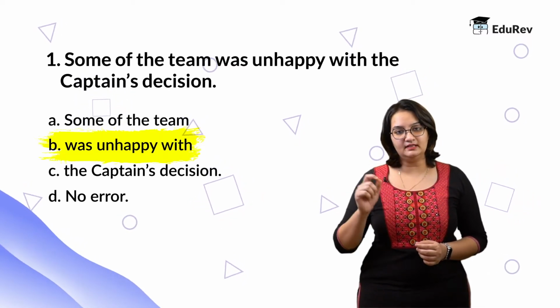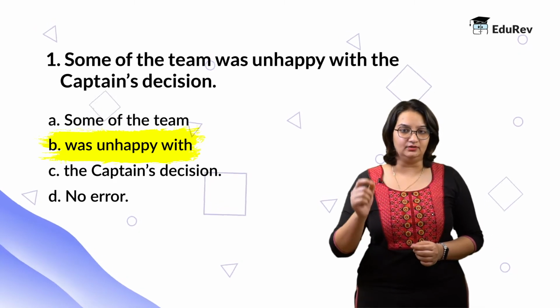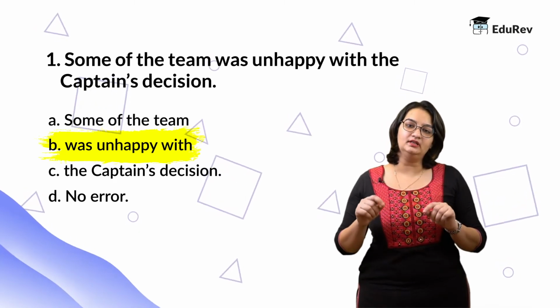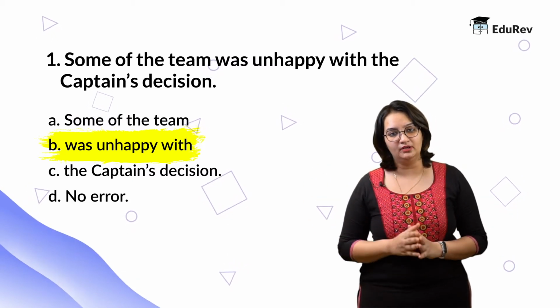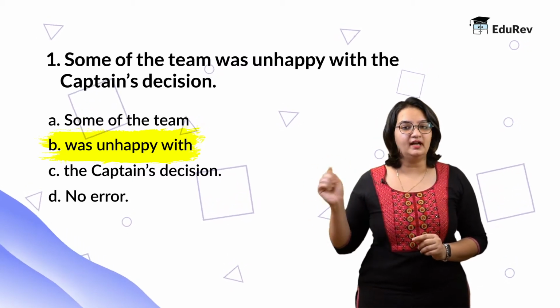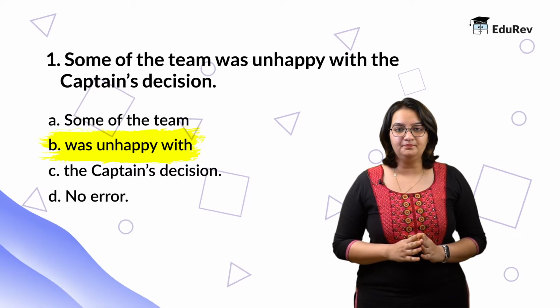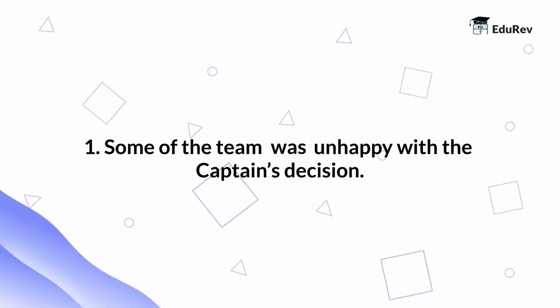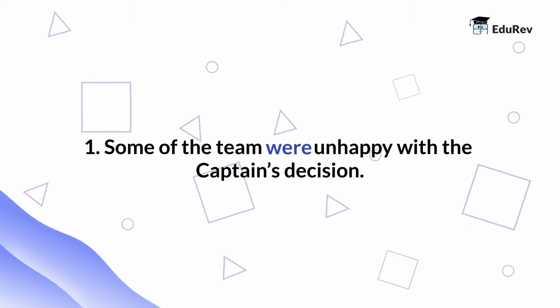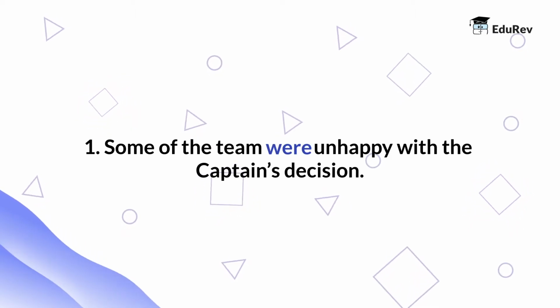Now, because team is a collective noun, we take it as singular. However, when we acknowledge the individuals in a team, it is treated as a plural noun. And therefore, the verb also has to be plural. So, if we take a look at the statement, "Some of the team were unhappy with the captain's decision," this is the correct answer.